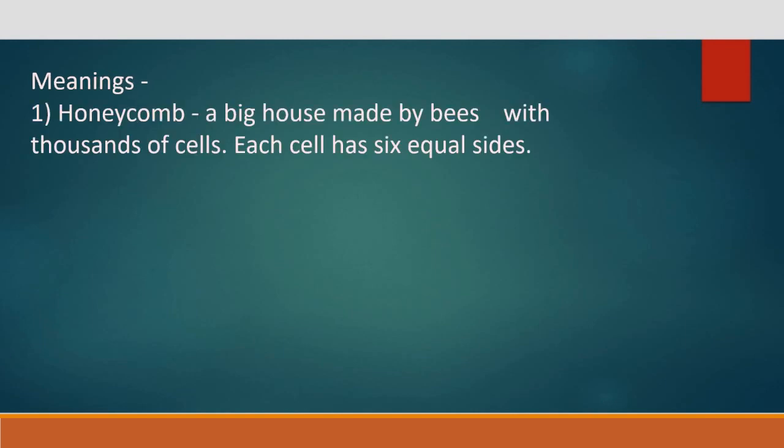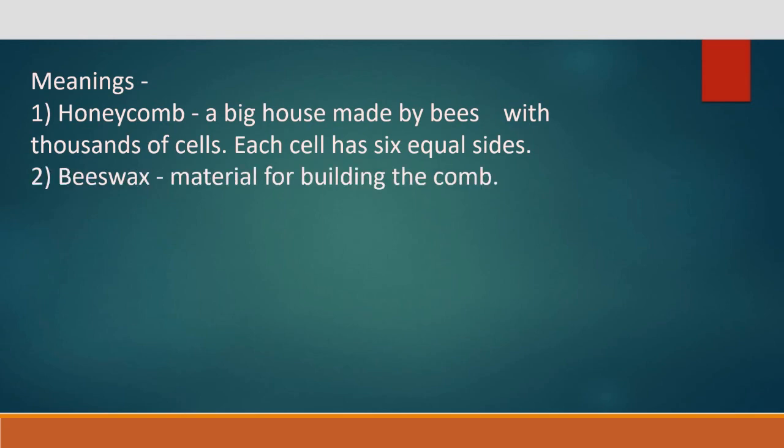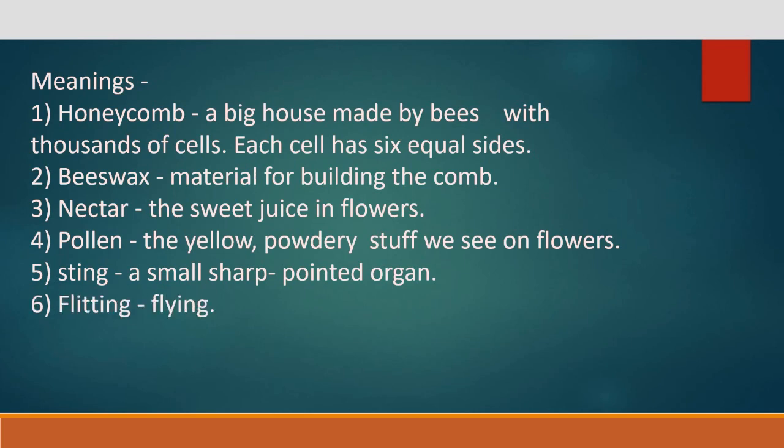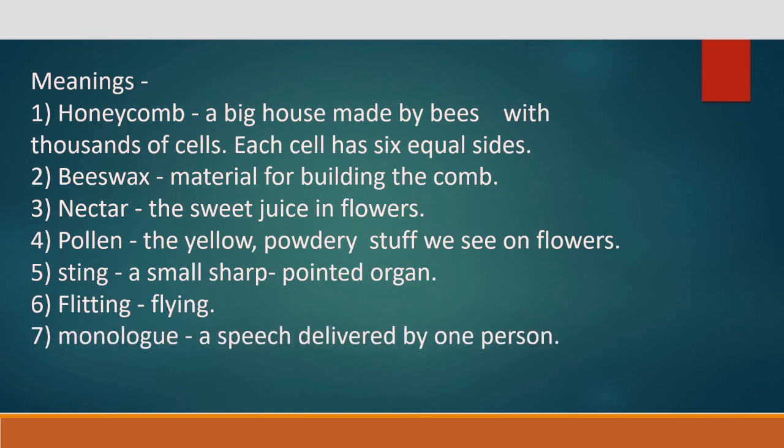Students, now note down the meanings. 1. Honeycomb, a big house made by bees with thousands of cells. Each cell has 6 equal sides. 2. Beeswax, material for building the comb. 3. Nectar, the sweet juice in flowers. 4. Pollen, the yellow powdery stuff we see on flowers. 5. Sting, a small sharp pointed organ. 6. Fleeting, flying. 7. Monologue, a speech delivered by one person.